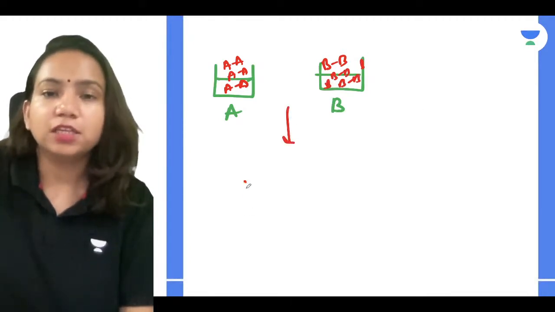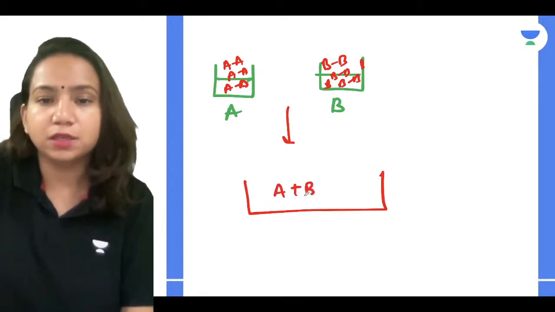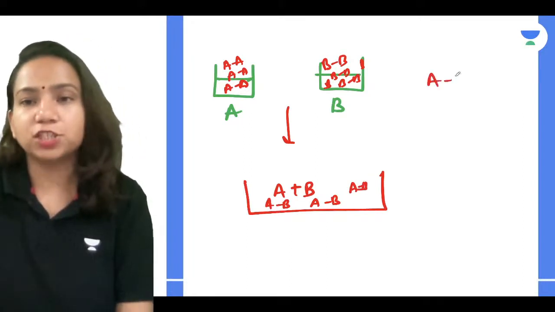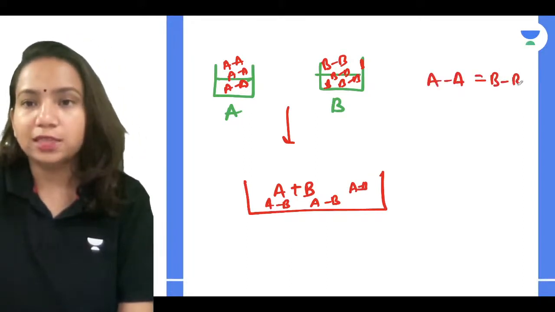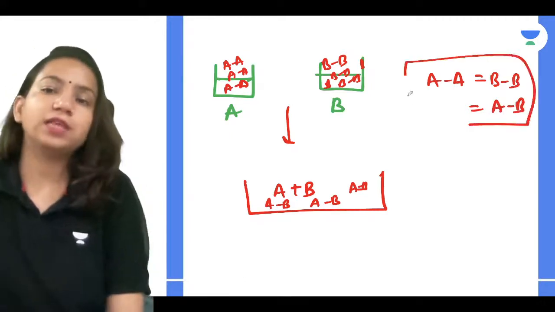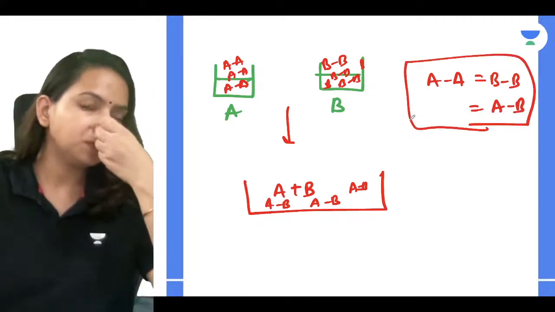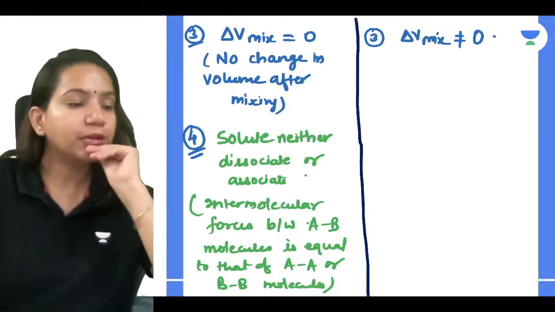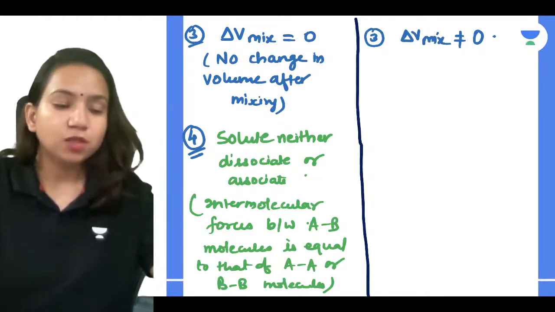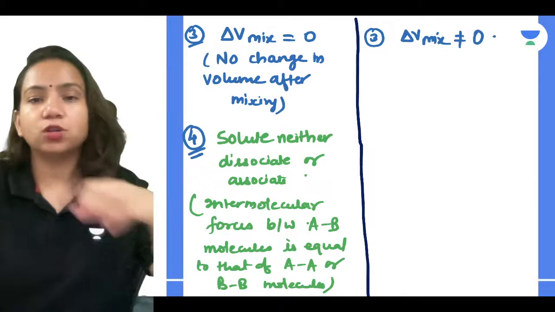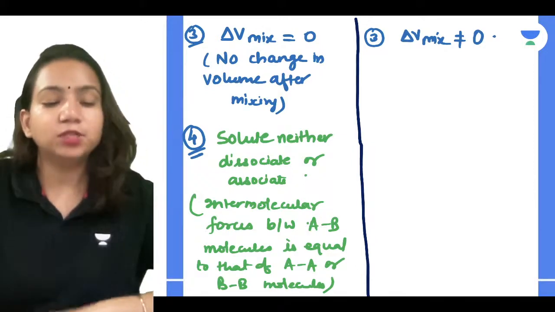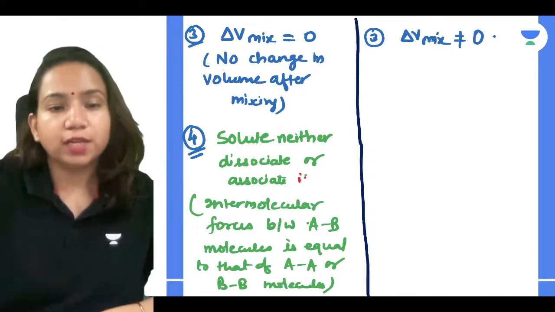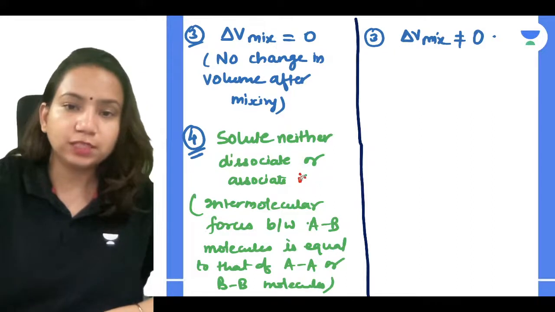Now, when you are mixing both of them, A plus B, when AB is going to interact, whatever the force of attraction between AA was, that is equal to BB, and that is also equal to AB. All of them are equal according to Raoult's law. But generally it doesn't happen. Ideal solutions are just comparators, so they don't exist in general. So solute neither dissociates nor associates in solution. That's what Raoult's law says.